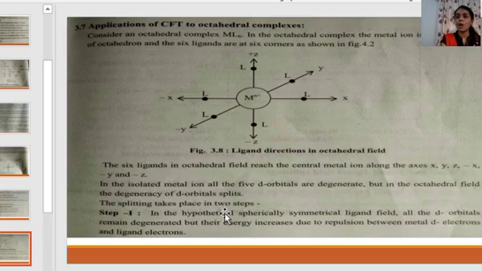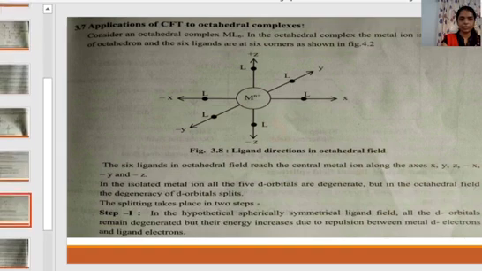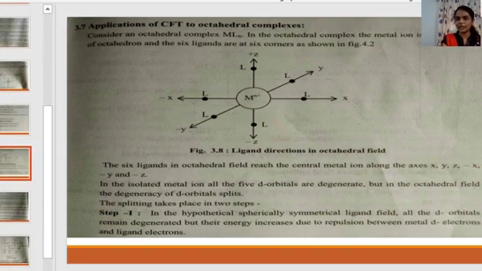Let us consider that all the ligands approach all the metal d orbitals equivalently, which is just an imaginary concept. Then at this time, all the degenerate d orbitals rise in energy due to the repulsion between the metal d electrons and the ligand electrons.